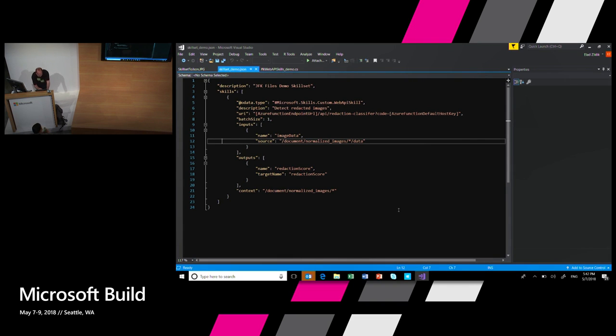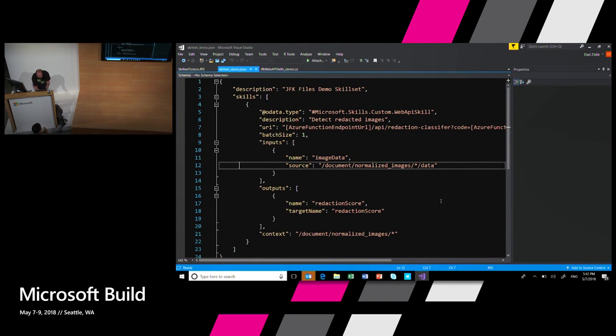Okay. So this is my custom skill for detecting redacted images. All I had to do is tell it the batch size, which is 1. Tell it that it's a custom web API skill. What is the source? The source is what you call normalized images. On any PDF, take every image, every page, and send it to the skill. And what should be the output? The output in this case is a redaction score. And you want to append it to every image.